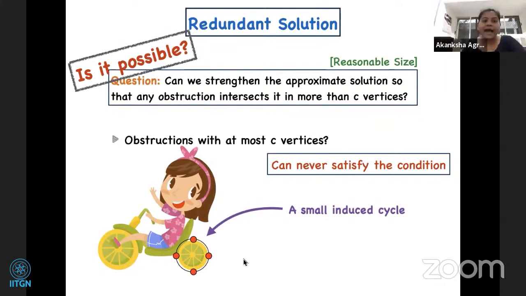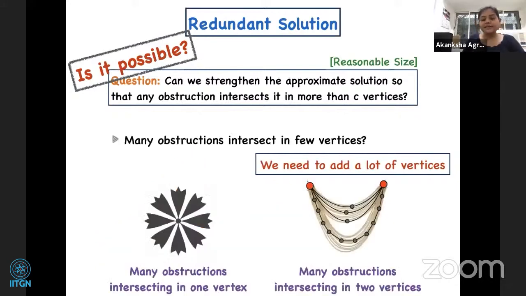It does not even have enough vertices to intersect. So this is one problem. The other problem is, what if the first problem doesn't happen? We are able to take all small obstructions and put all their vertices into the approximate solution and still say something, but there are more problems to this.